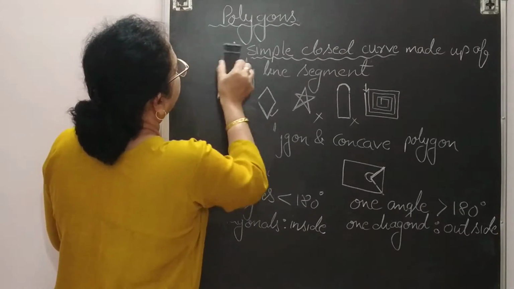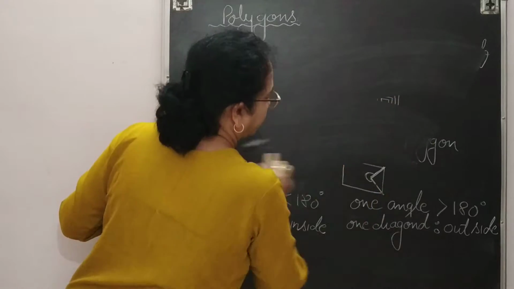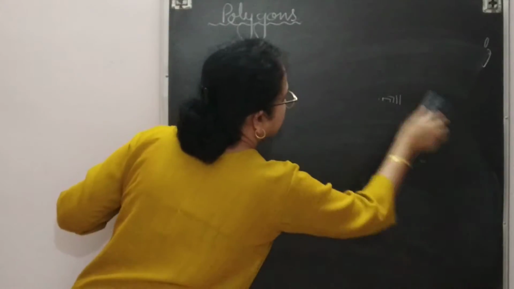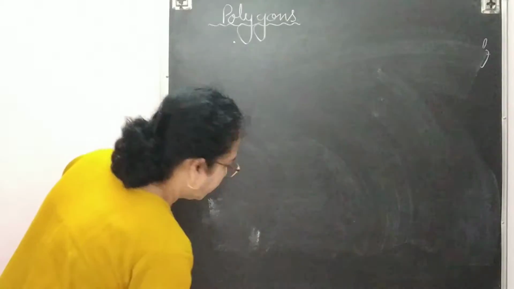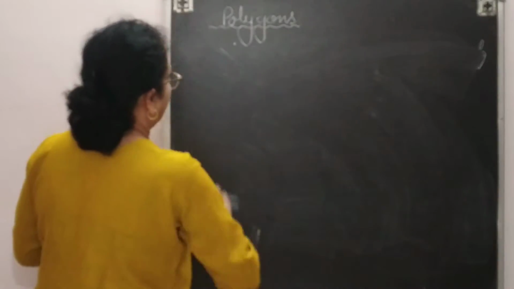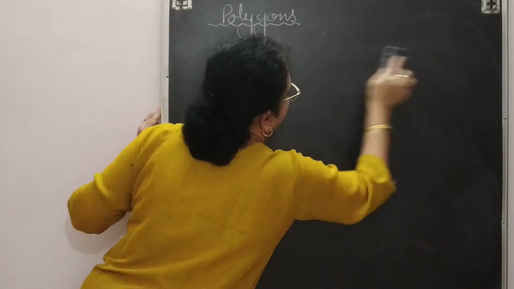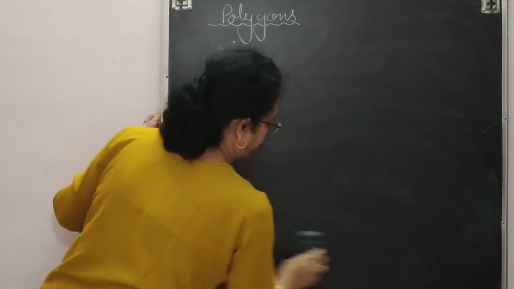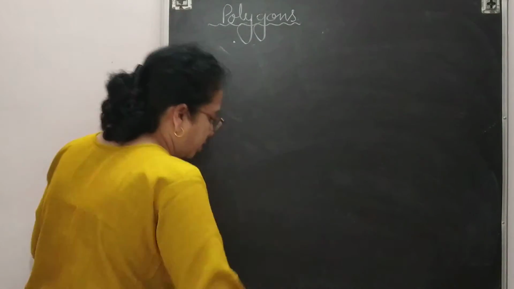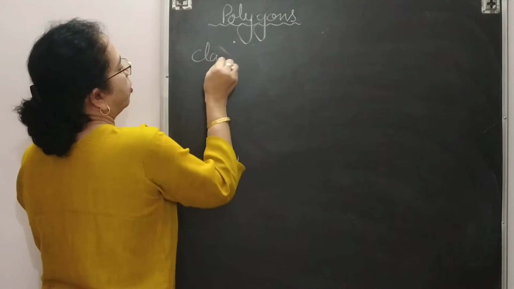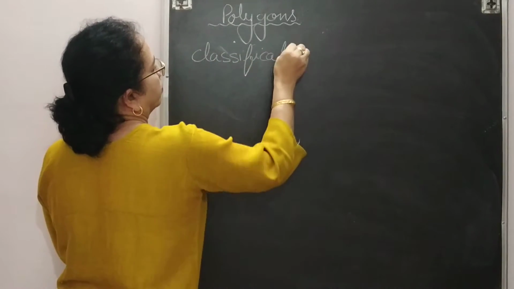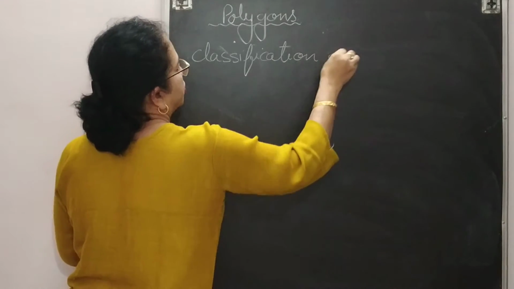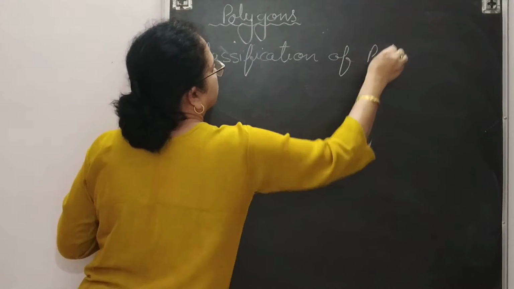Now the next one is classification of polygons. The names are already given in your textbook, so I am just going to explain them to you. Let me clean the board once again. Okay. So the next one is classification of polygons.